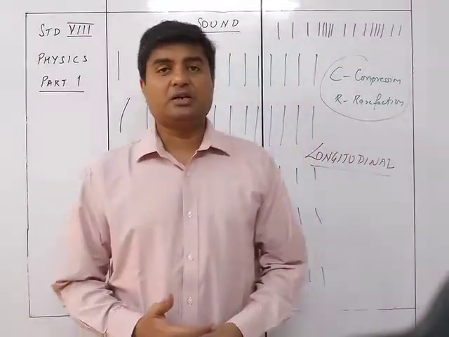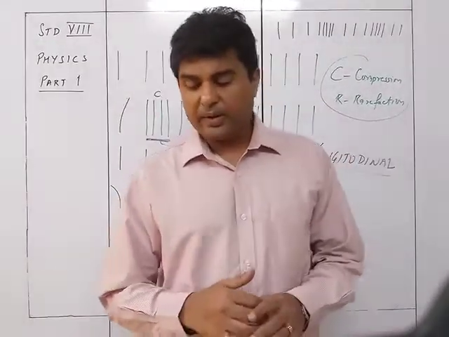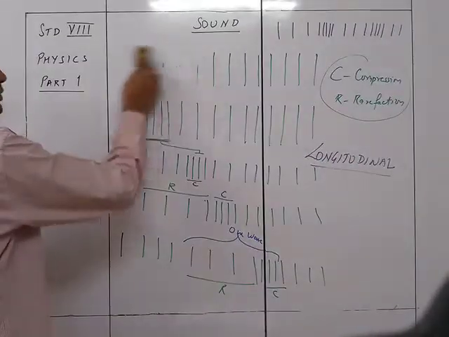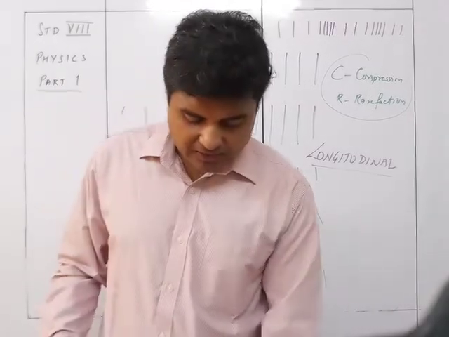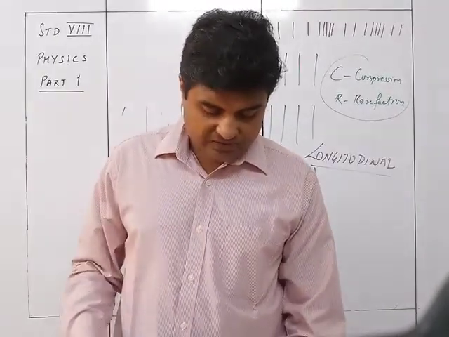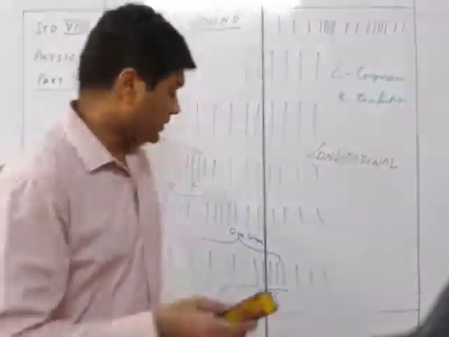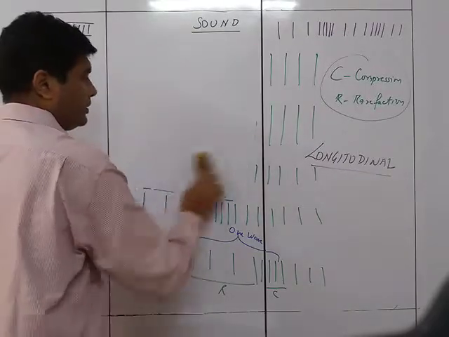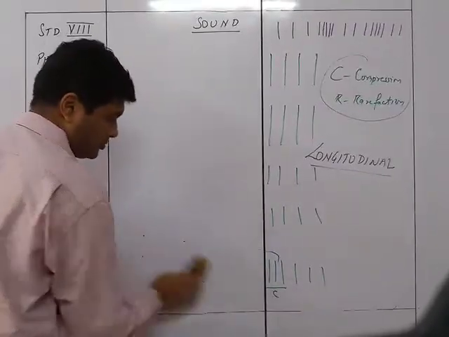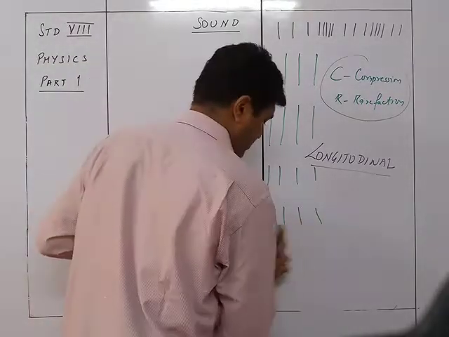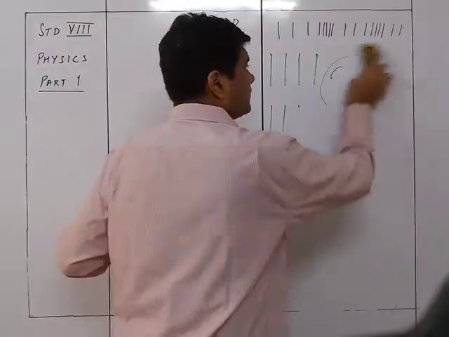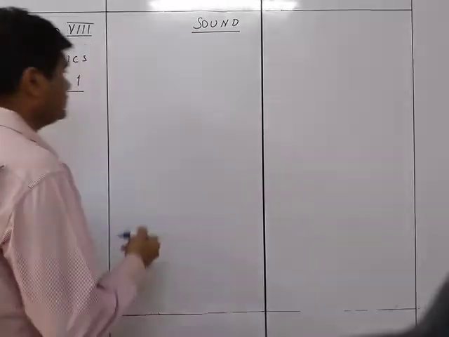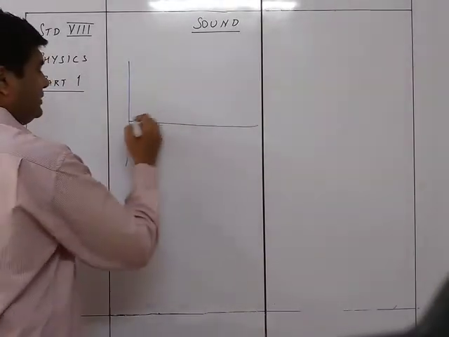Now we need to understand certain terms which are used in waves. Whenever we have any particular wave, there are particular terms which are going to be used. So for that, instead of taking this kind of wave, let us take a waveform which is like a transverse wave. So it's easier to understand also. When we see a wave, it is going to be this way. The waves are going to travel like this.